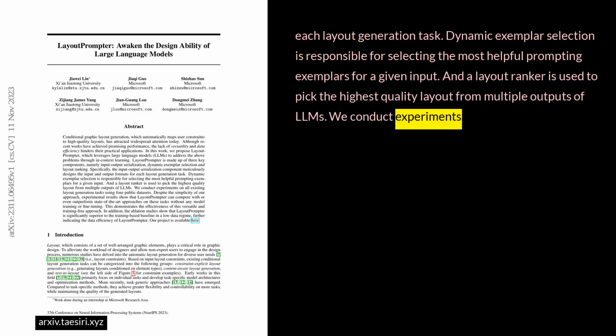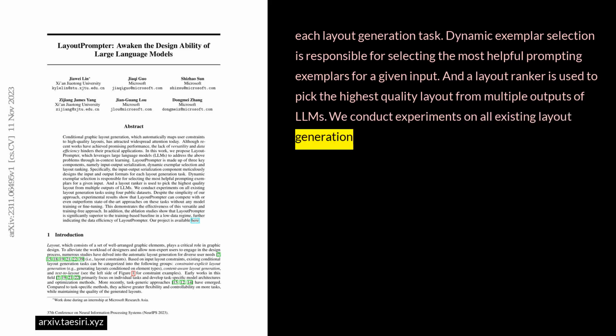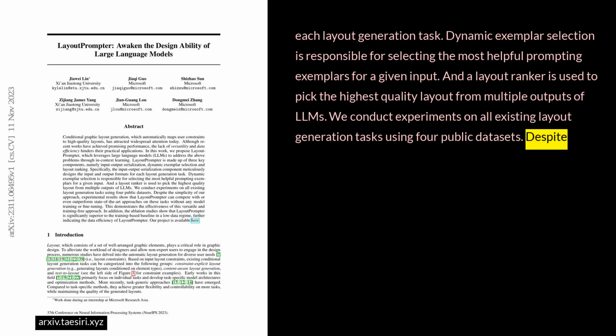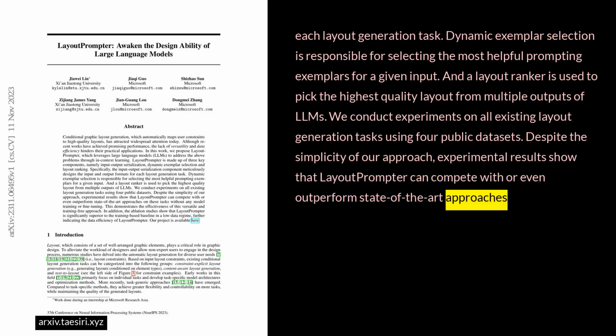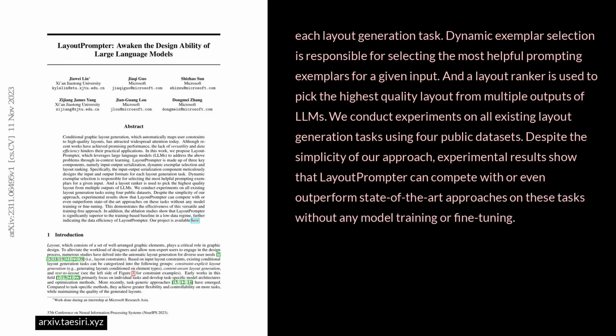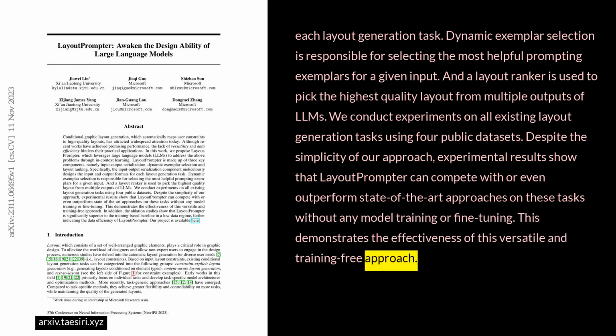We conduct experiments on all existing layout generation tasks using 4 public datasets. Despite the simplicity of our approach, experimental results show that LayoutPrompter can compete with or even outperform state-of-the-art approaches on these tasks without any model training or fine-tuning. This demonstrates the effectiveness of this versatile and training-free approach.